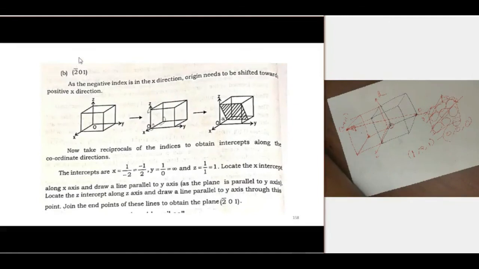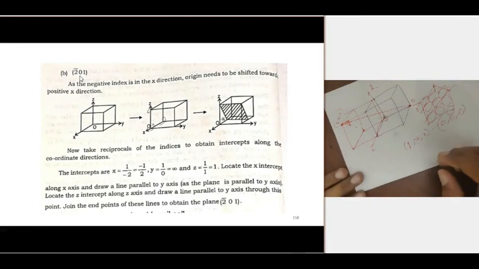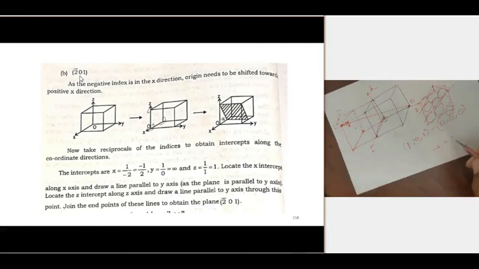And how to represent this plane, -2 0 1? Actually, this value we got after taking the reciprocal. So do the reverse process and take the reciprocal of this. That means -1 by 2, 0, and 1 by 1, which is 1. So these will be the intercepts.